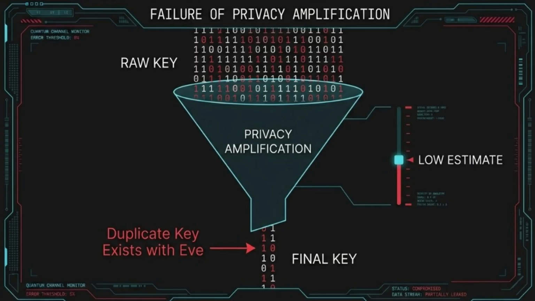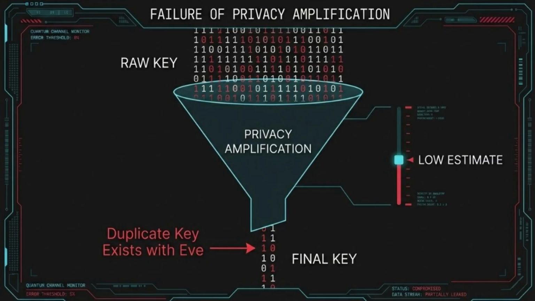This leads us to the most critical failure point in a quantum transmission: privacy amplification. Under normal circumstances, this is our final safety net. Jennifer and John use this process to distill a secure key, mathematically shortening it to squeeze out any information Eve might have intercepted. However, as you can see on the infographic, the entire process relies on an accurate estimate of how much Eve knows. Because the PNS attack is invisible to the QBER, the system slider remains at a low estimate. The algorithm assumes Eve has almost no information, so it doesn't compress the key enough.